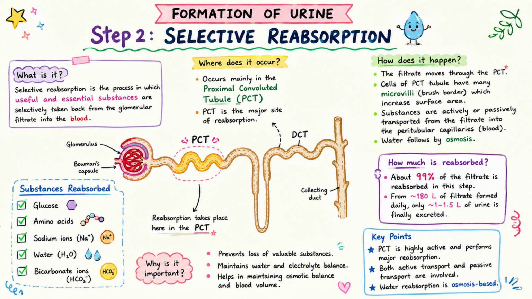Selective reabsorption. This mainly occurs in the proximal convoluted tubule. Useful substances like water, glucose, amino acids, sodium chloride, and vitamins are absorbed back into the blood. About 99% of the filtrate is reabsorbed.